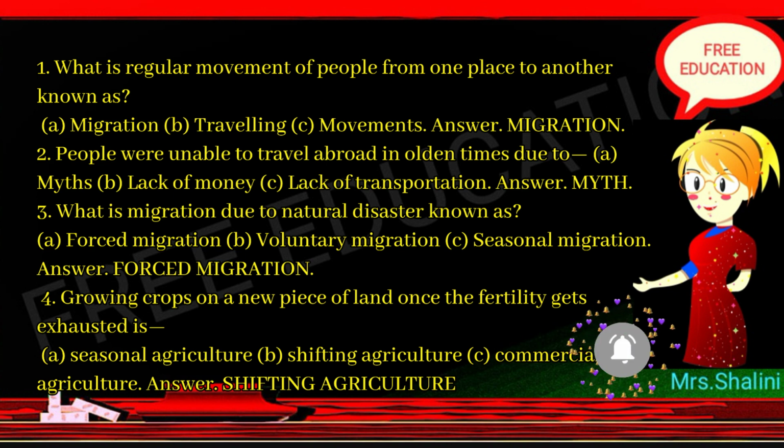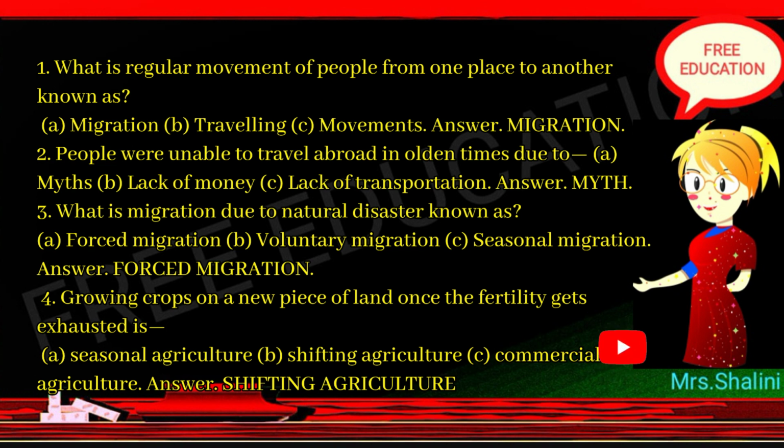A. Migration. B. Traveling. C. Movements. Answer. Migration. 2. People were unable to travel abroad in olden times due to A. Myths. B. Lack of money. C. Lack of transportation. Answer. Myth.